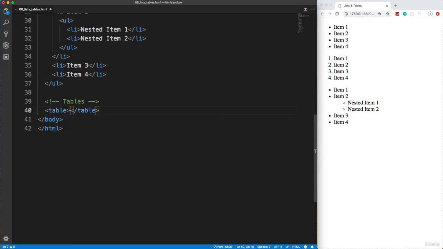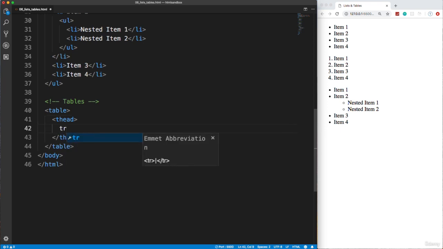So to create a table, we want to put a table tag, and in a table we have a head, a body, and we can also have a footer if we want. I don't usually use footers, but for the head, we're going to say T head. Okay, and we want a table row, and inside the table row, we want some columns.